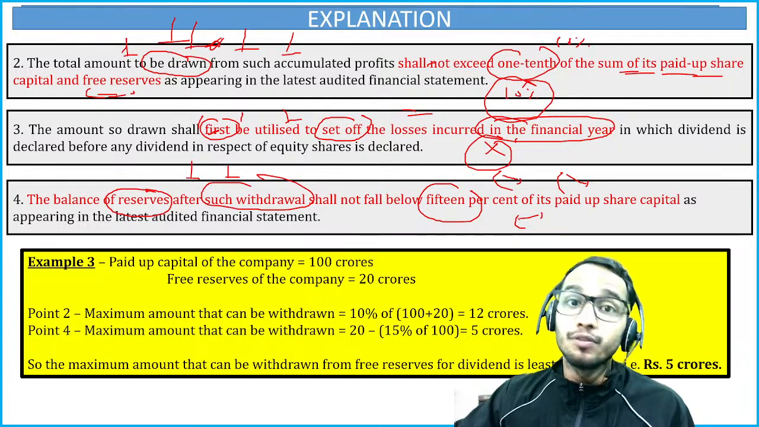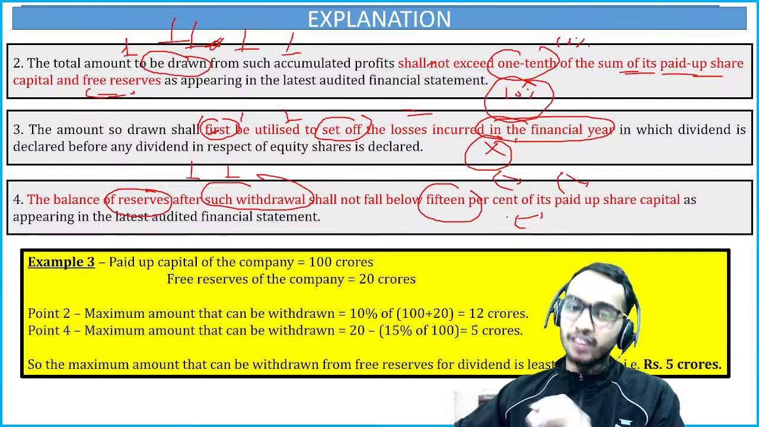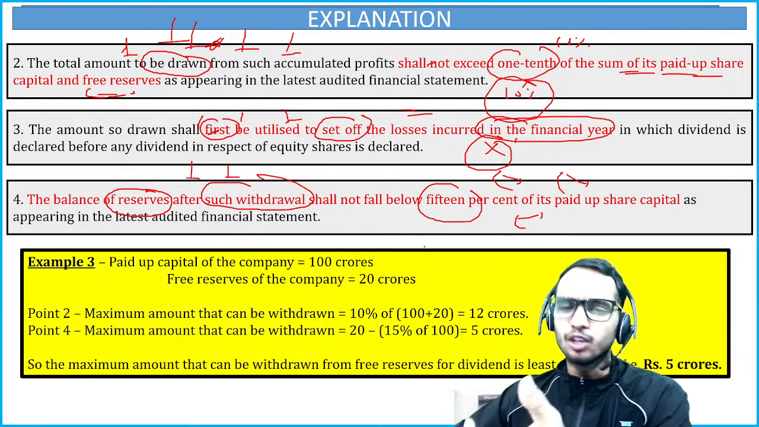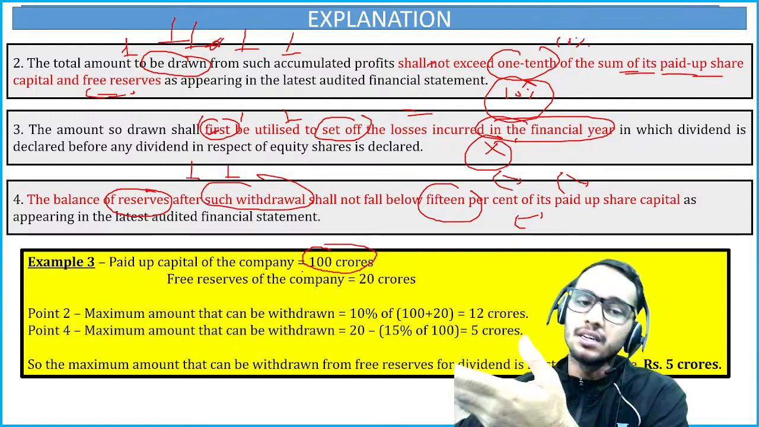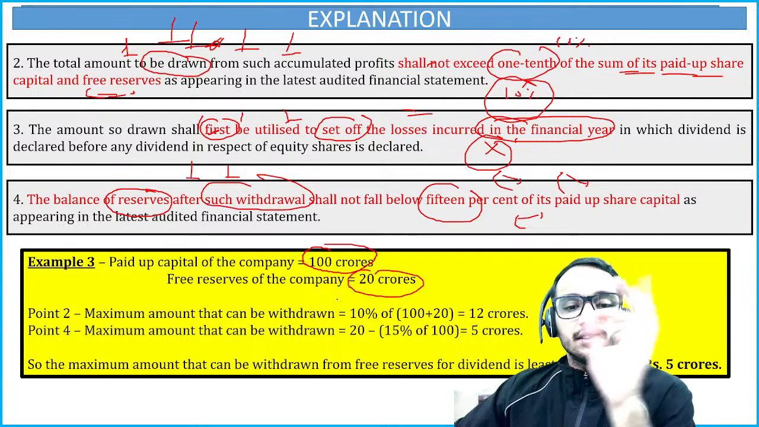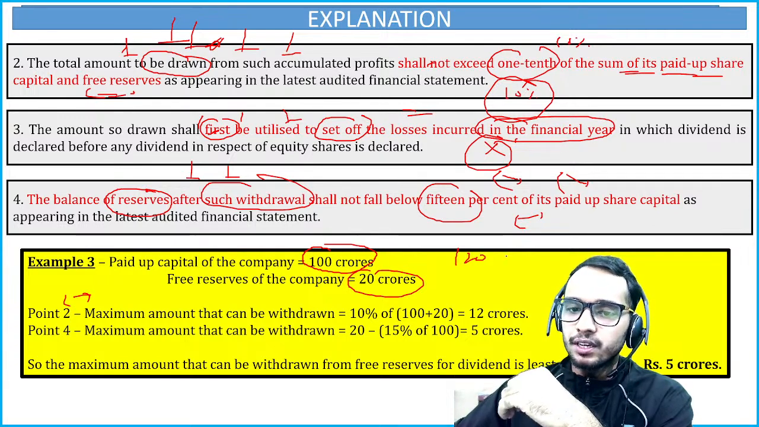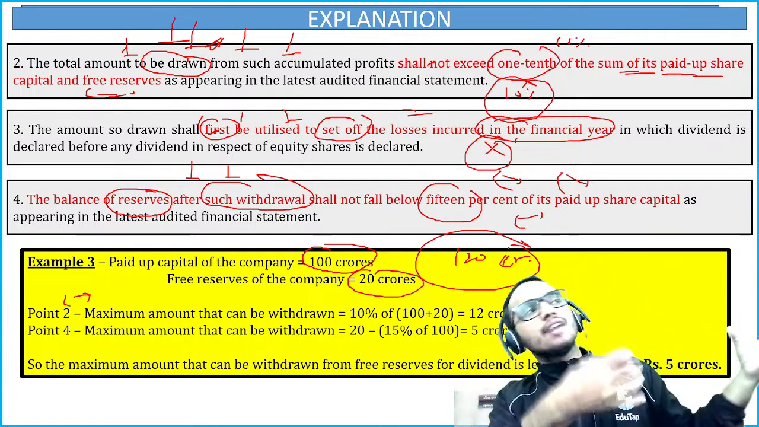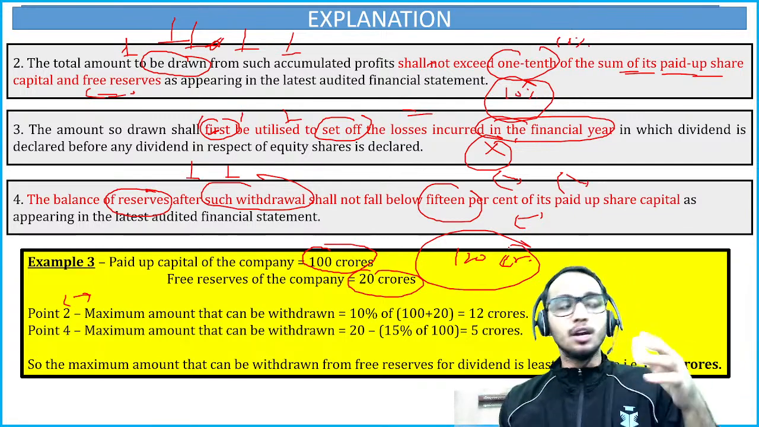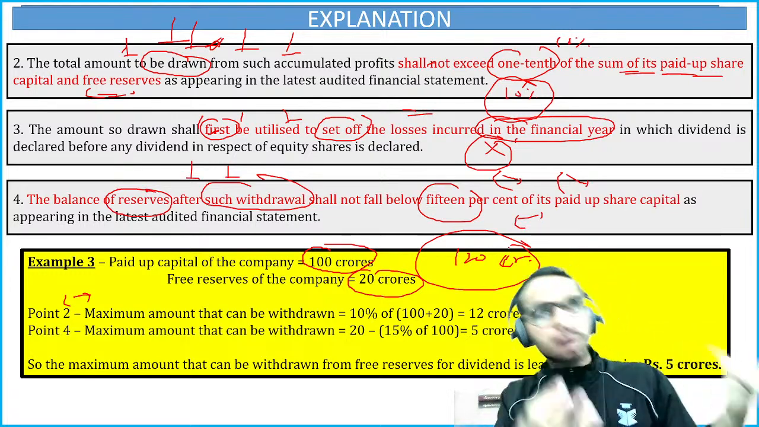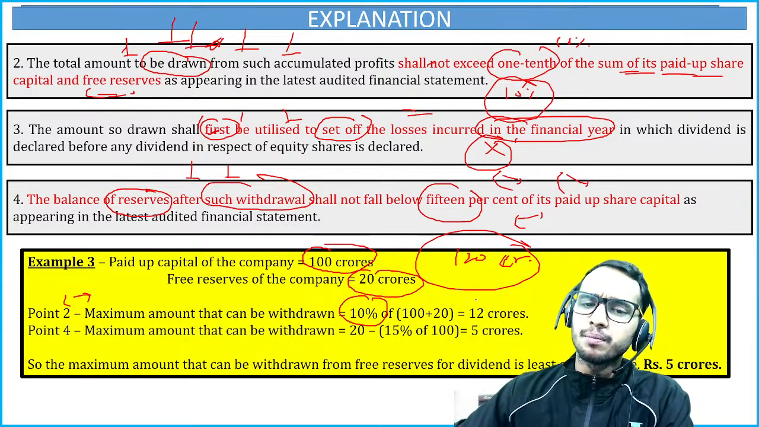So how much percent you will withdraw depends on a case to case basis. We will look at an example to understand this very carefully. It can be asked in numerical form as well. Suppose the paid up capital of the company is 100 crores and the free reserves of the company is 20 crore. The second condition we talked about is that out of 120 crore, if we don't have sufficient profit in the current year and we want to pay dividends, how much can we withdraw? We can withdraw 10% of this 120, that is 12 crore.